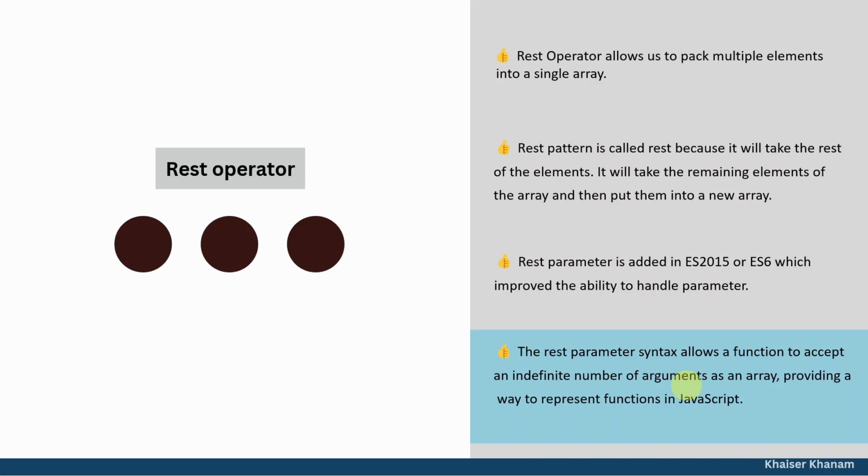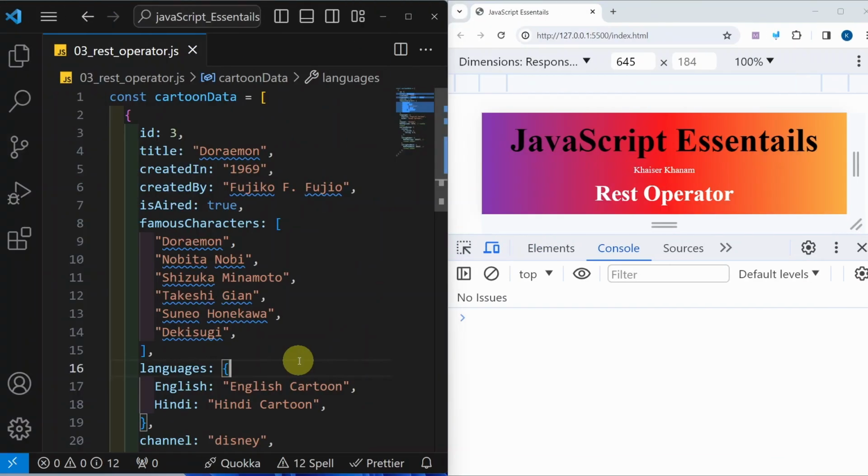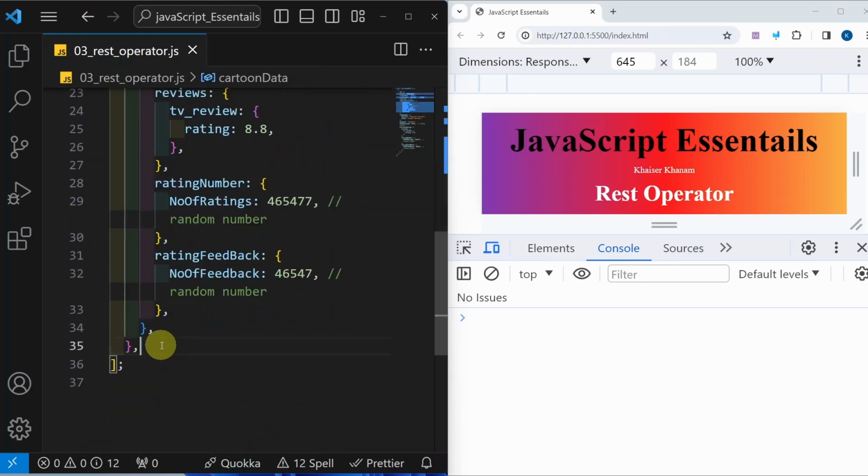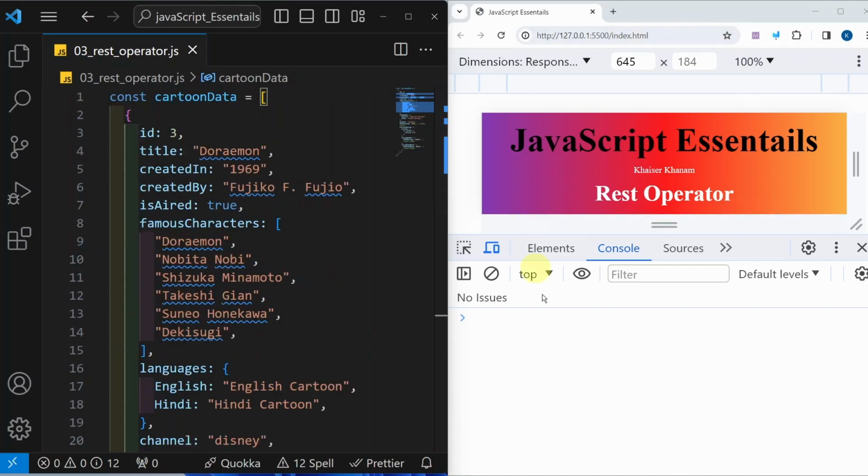Without moving to practical, if I tell you this theory example, you will not understand this. So first, let us start with a practical example. Then you will understand the analogy is matching with this REST operator. I have opened my Visual Studio Code. Inside this, I am having an array of objects. I am having one array, and inside this, I am having only one object. And this is my browser, and here this is my console in which we will be seeing our result.